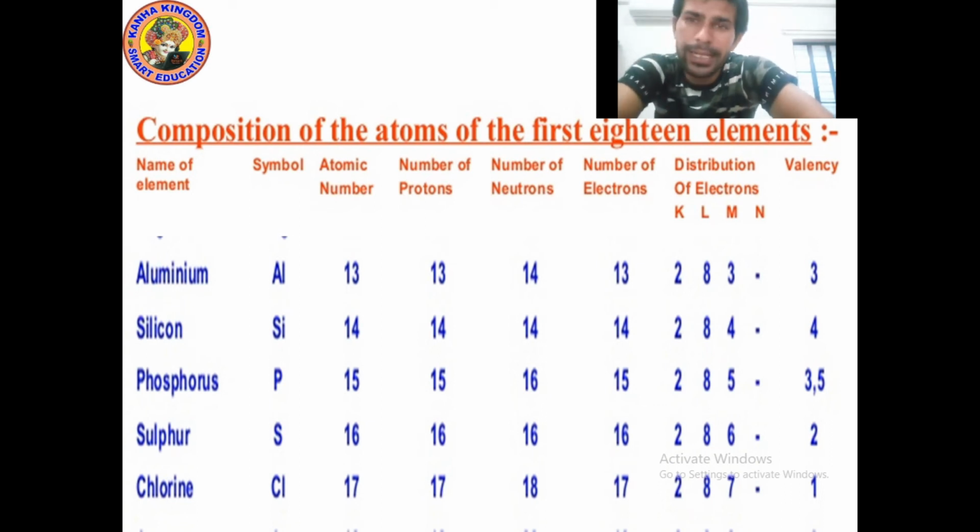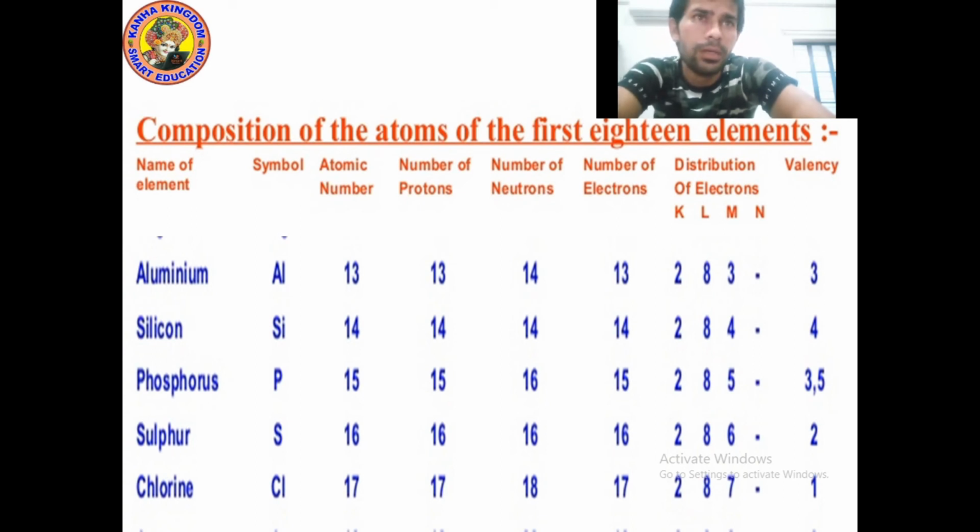And if I talk about silicon, what is the mass number of silicon? Proton plus neutron. Here protons are given as 14, neutrons are also given as 14. So 14 plus 14, 28. So for silicon the mass number is 28. In the same way you can calculate for phosphorus, 15 plus 16, 31. In the same way you can calculate for the remaining elements. I hope you understood.